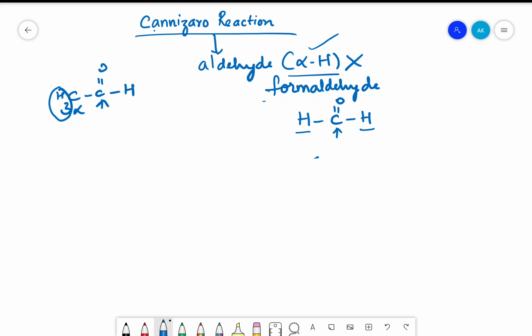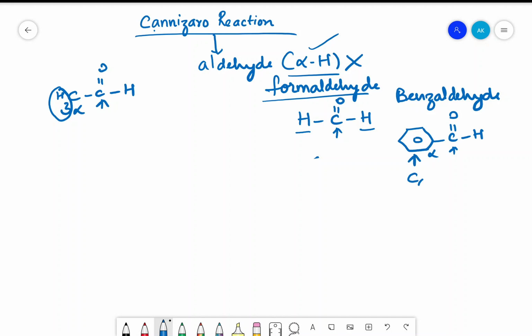One example is formaldehyde, the other example is benzaldehyde. Benzaldehyde has a benzene attached to C double bond OH. So this is your functional group, no alpha carbon present, so no alpha hydrogens. We can also write this particular benzene structure as C6H5, C double bond OH.